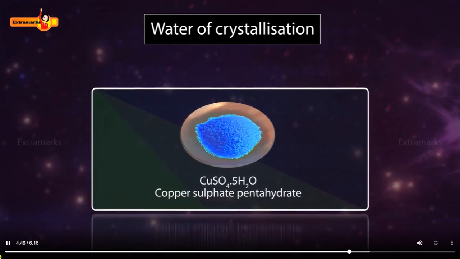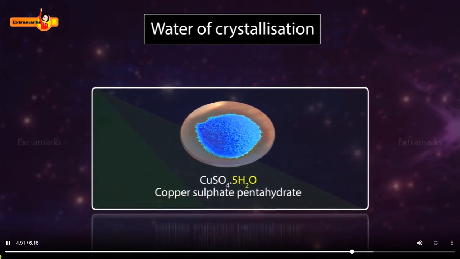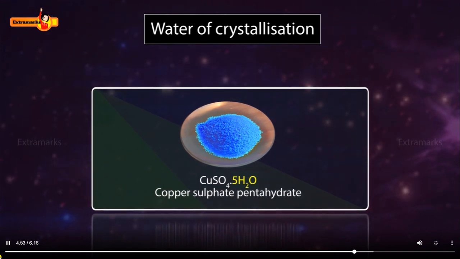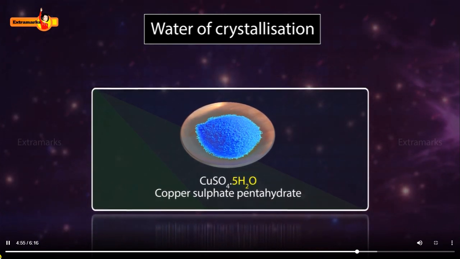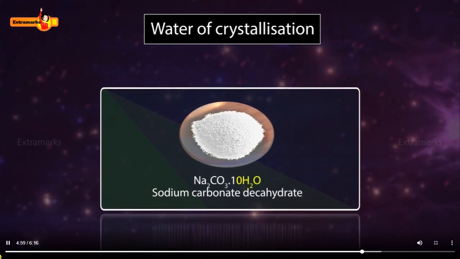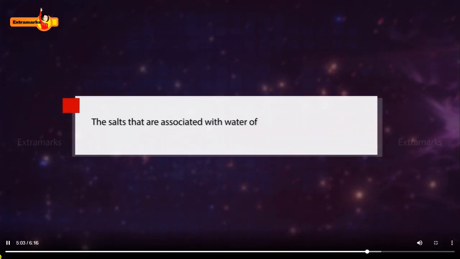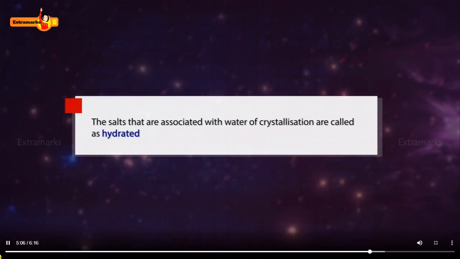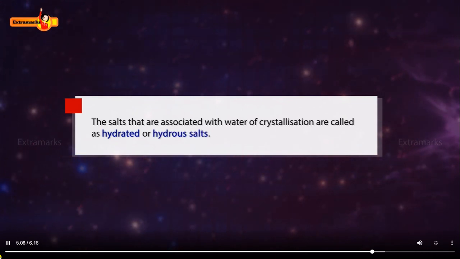Copper sulfate pentahydrate has 5 water molecules. It is commonly known as blue vitriol. And sodium carbonate decahydrate has 10 molecules of water. The salts that are associated with water of crystallization are called hydrated or hydrous salts.